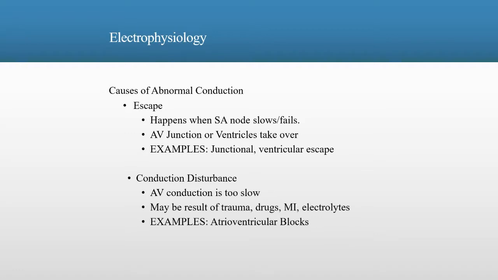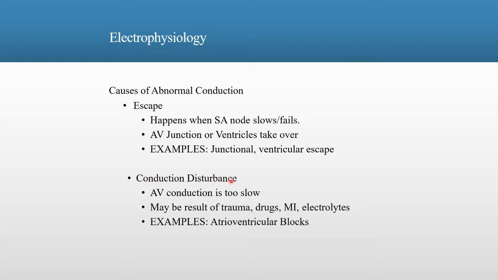Another cause of abnormal conduction is escape rhythms. This occurs when an SA node slows or fails, and an AV junction or ventricle takes over. Examples include junctional or ventricular escape rhythms.